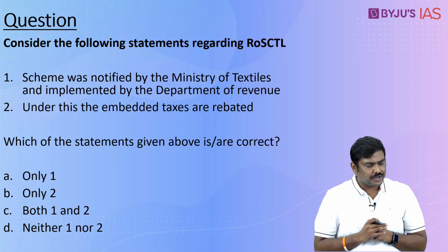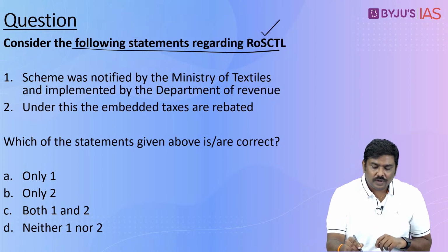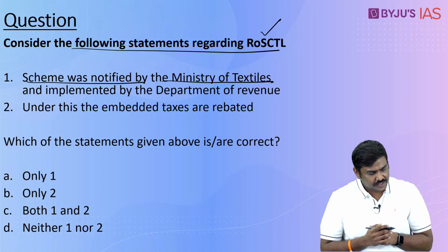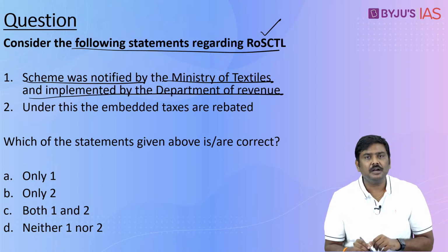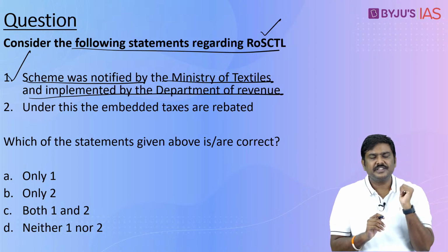Based on this, I have given a question here. First one, consider the following statements regarding RoSCTL. Scheme was notified by the Ministry of Textiles and implemented by the Department of Revenue. Statement is correct. I have only given the first part of the statement.